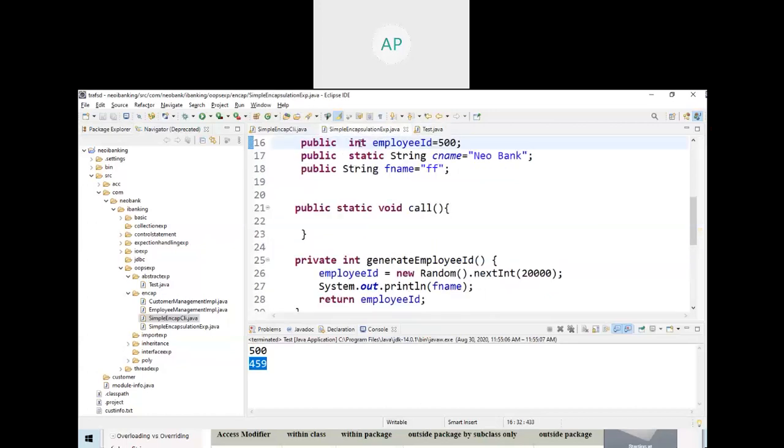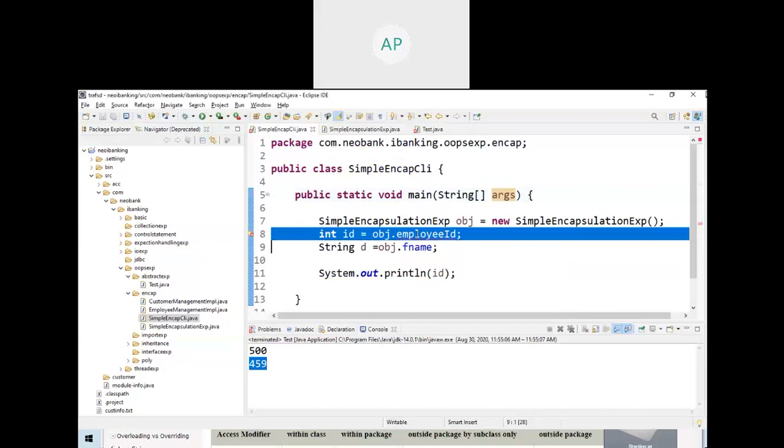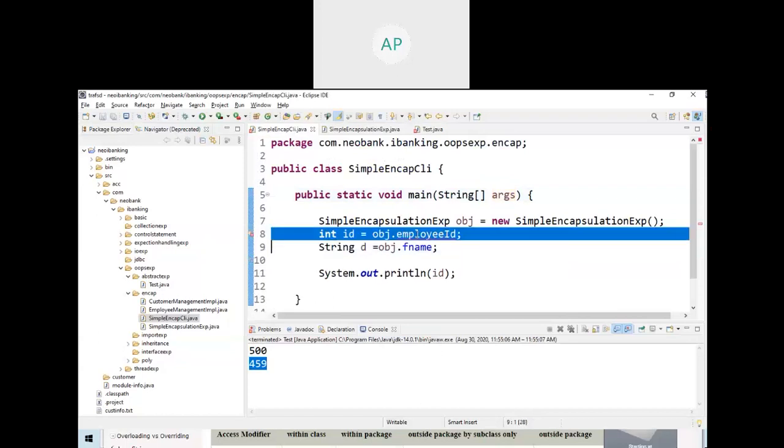We are changing the value of employee ID in the object by using the reference variable. So now when I run, it will print 500 here, whereas the other will print 459. First it prints 500, second it prints 459.